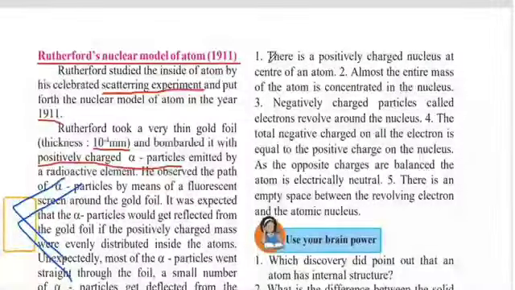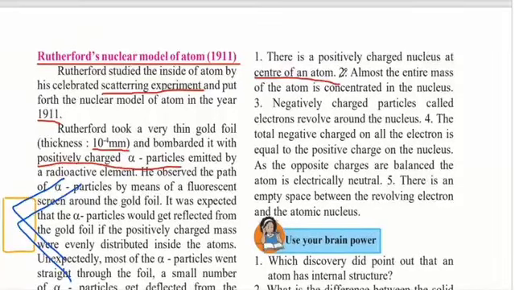In this he said that there is a positively charged nucleus at the center of an atom. After doing these experiments, he concluded that all the positively charged particles present in an atom are located in the nucleus, and this nucleus is present in the center of the atom. Secondly, he said that almost the entire mass of the atom is concentrated in the nucleus. Even though the atom is very large, the entire mass is concentrated only in the center, and that is in the nucleus. He also said that negatively charged particles called electrons revolve around the nucleus.